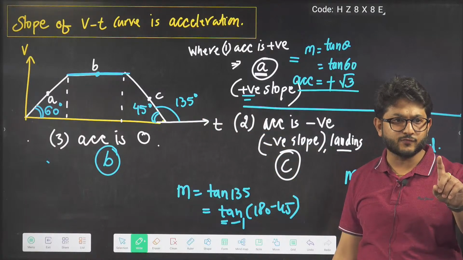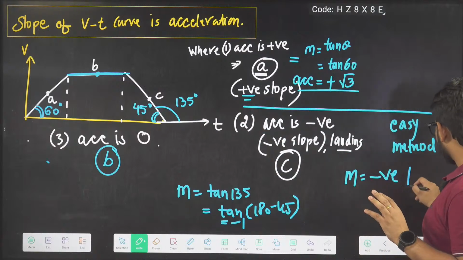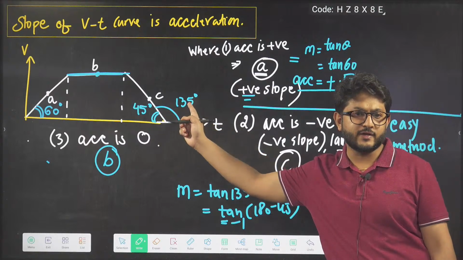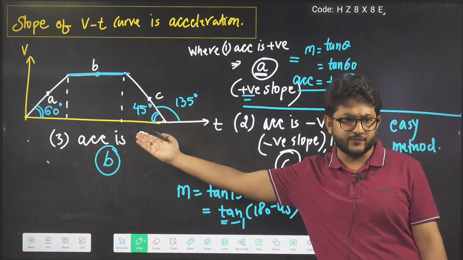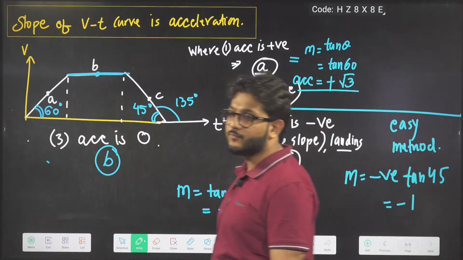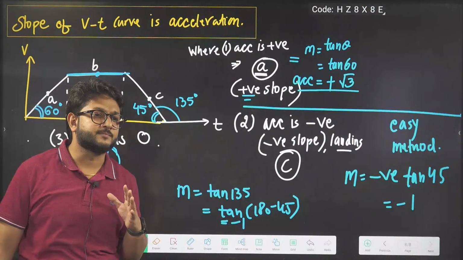In landing, what will we do? First of all we will see landing or takeoff. Landing, so negative sign. Now for the angle, take the acute value. Which is the acute angle here, 45 or 135? 45. So we will write minus tan 45. The answer will become what, beta? Minus 1. So that is the easiest way to solve this question.